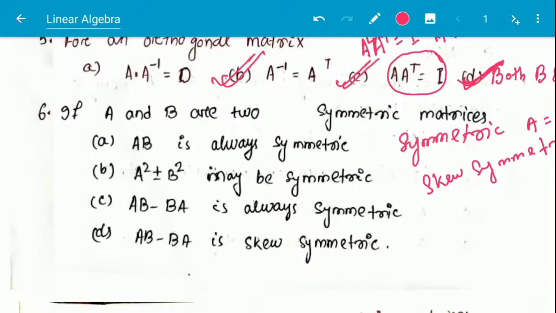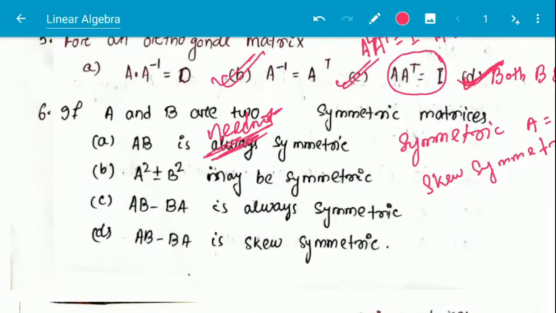So here the question is, given A and B are two symmetric matrices, what will be the correct answer? Option A, AB is always symmetric. This need not be symmetric; it may or may not be symmetric.